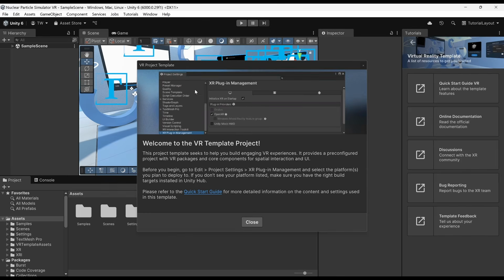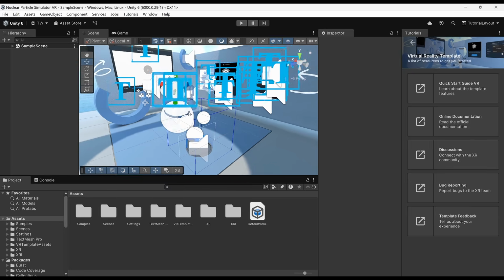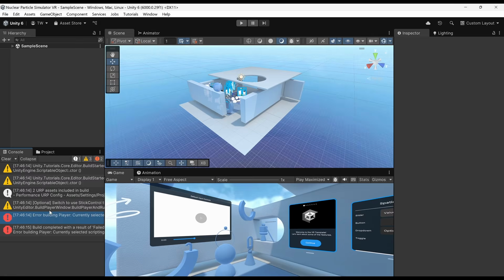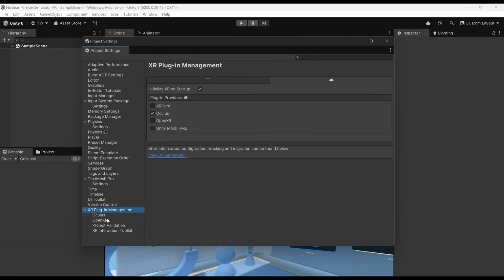Okay, I've got a new VR template project up and running. So we'll see what it's got for us right off the bat. It has this little 3D scene already set up. We're already getting some errors. Okay, looks like I just needed to install some Oculus extensions here.